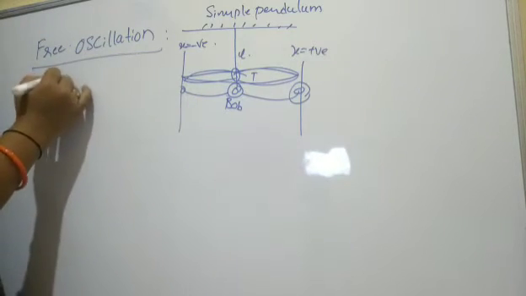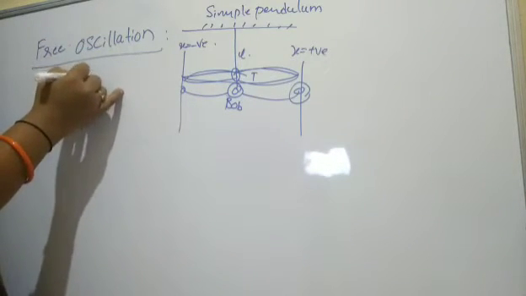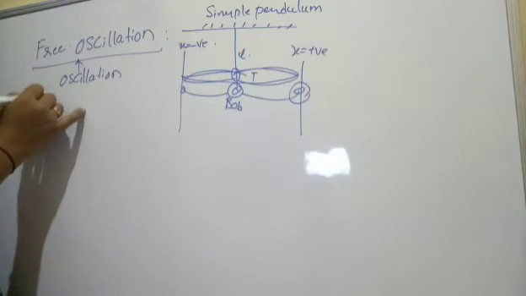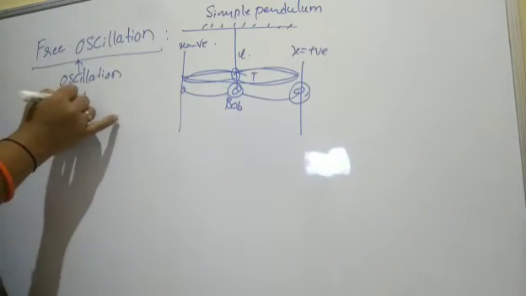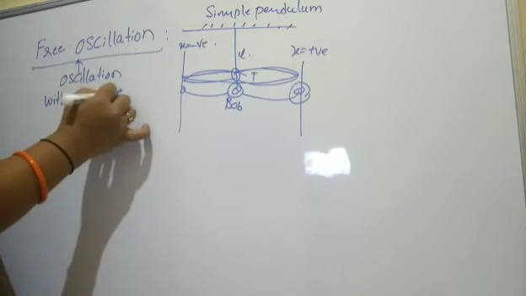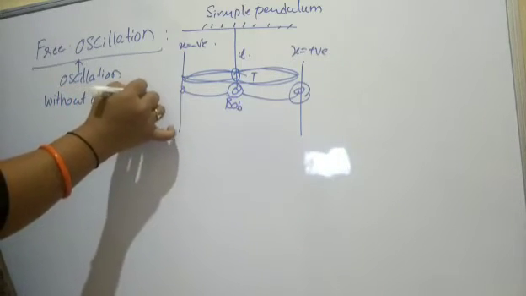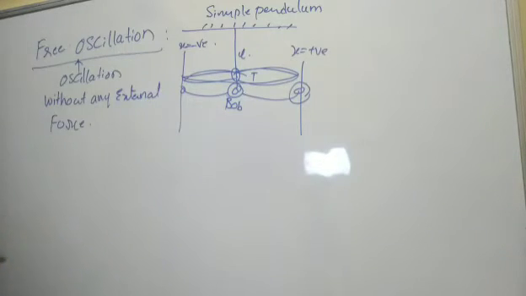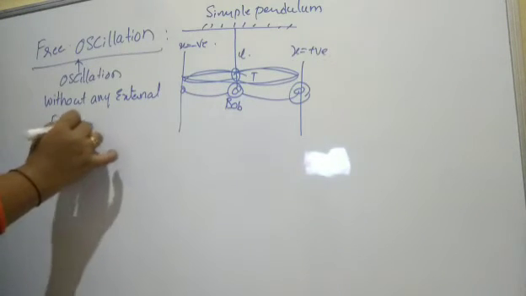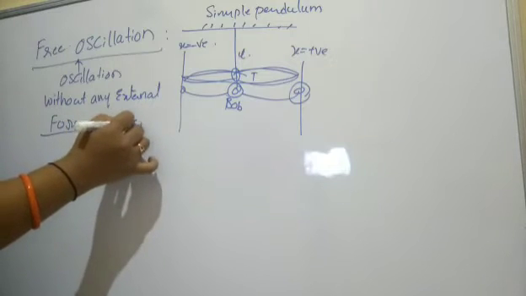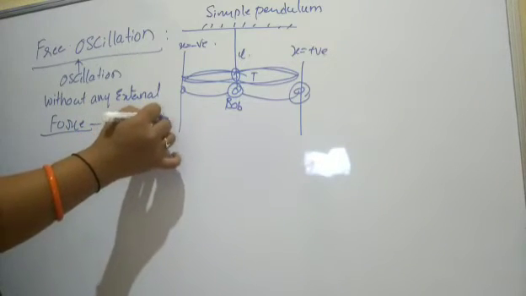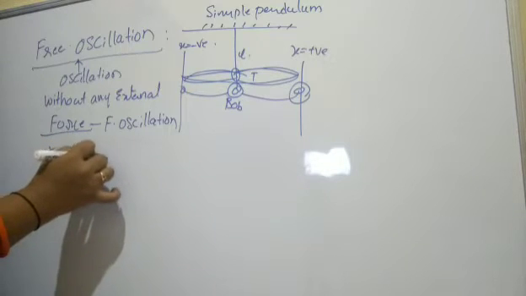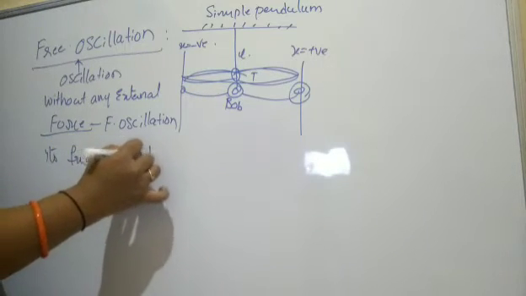So such kind of oscillations are called free oscillations, meaning without any external force. Such oscillations are called free oscillations here, right? And its frequency, we'll call it the natural frequency.